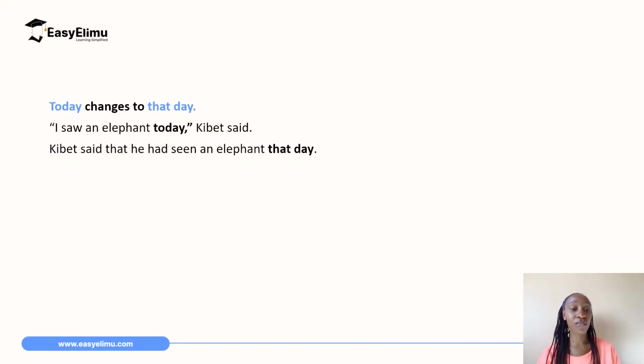For example, I saw an elephant today, Kibet said. So when you convert this sentence to indirect speech, Kibet said that he had seen an elephant that day. So today changes to that day.